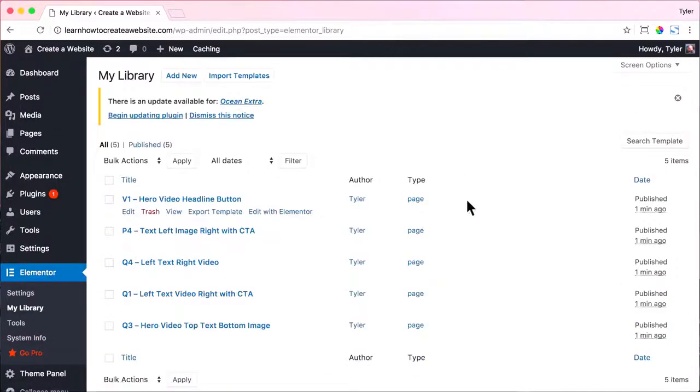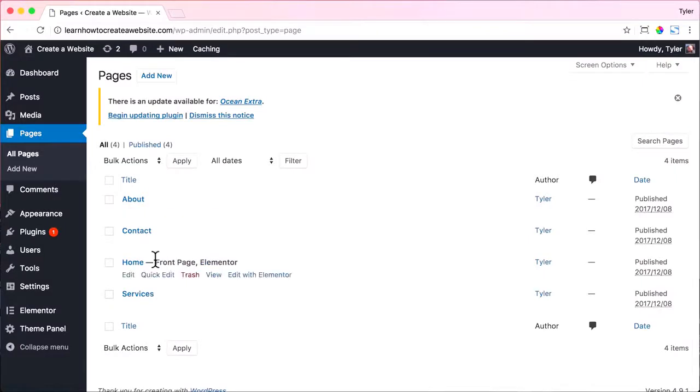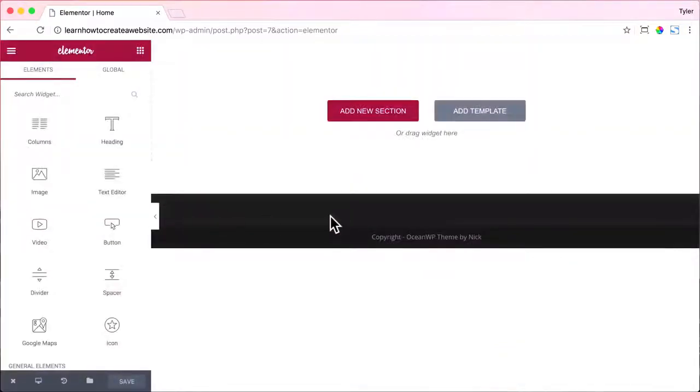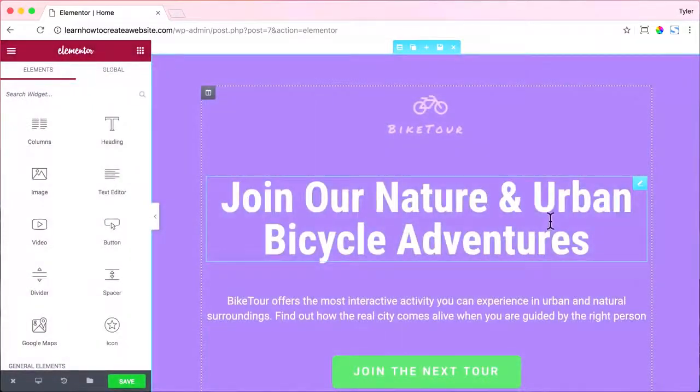All right, now that all of our templates are imported, we can go back to Pages and we can click on our home page and we can click Edit with Elementor. That should launch Elementor, then click Add Template. And instead of pre-designed templates, click on My Templates, and they should all be there. And now we're just going to insert them. So we're going to insert V1, and bam, it's there.